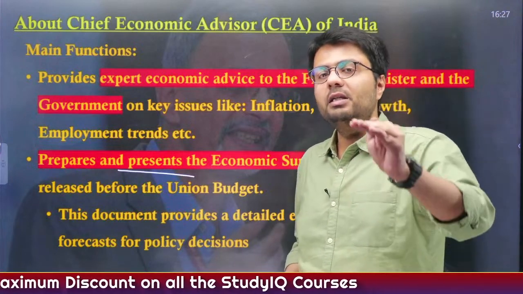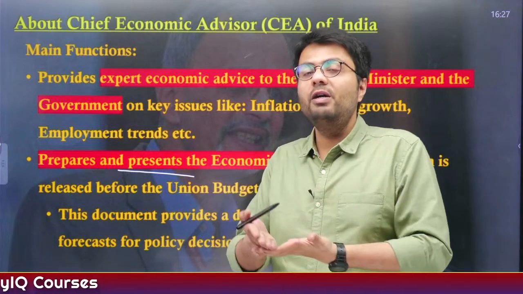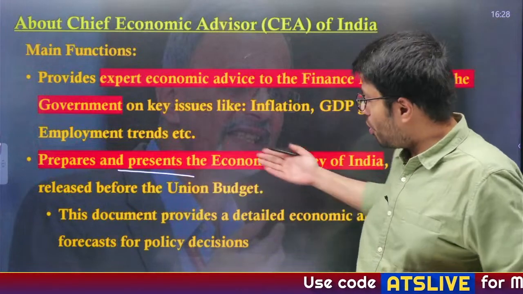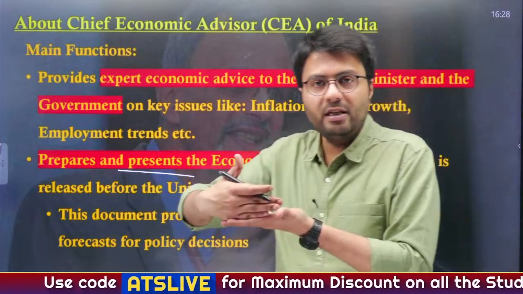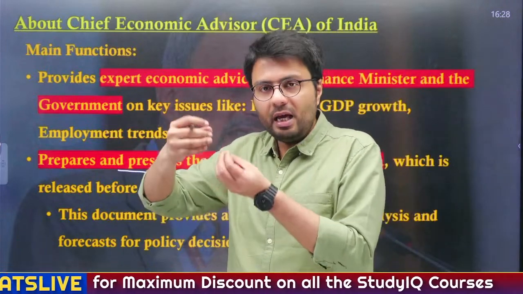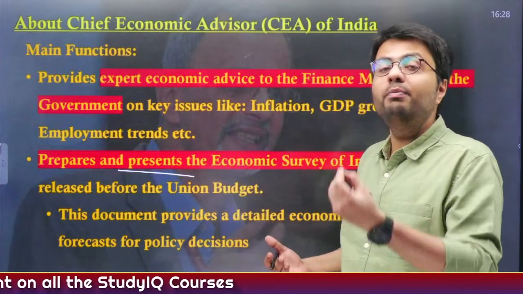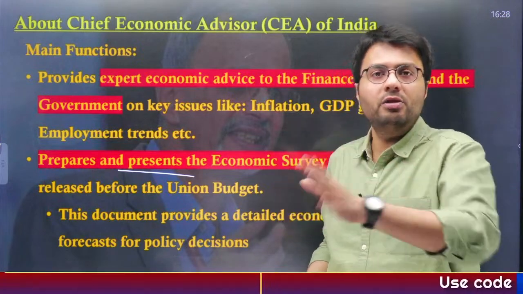If the budget is presented to the Parliament on the 1st of February, the Economic Survey is released on the 31st of January. This Economic Survey is a document which provides a detailed economic analysis, and it also provides us the forecast of how the economy is going to be in the next few years, and it helps the government make policy decisions. It helps the citizens understand the nuances of the economy, right?